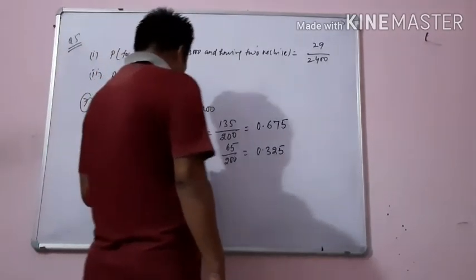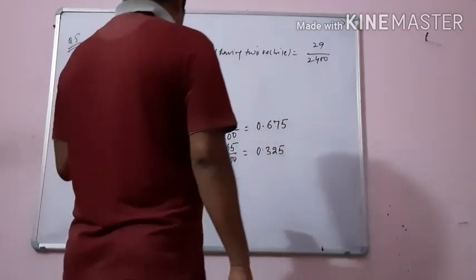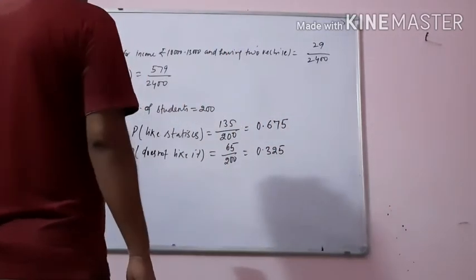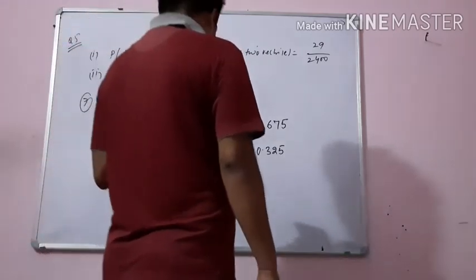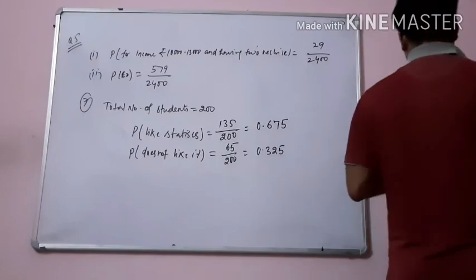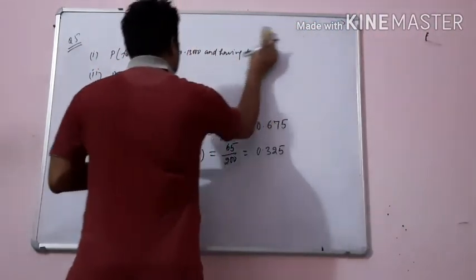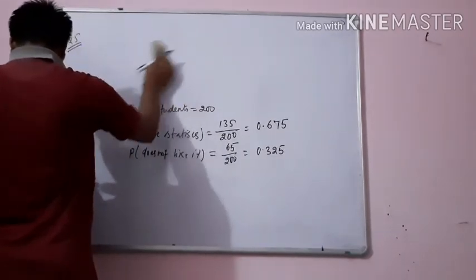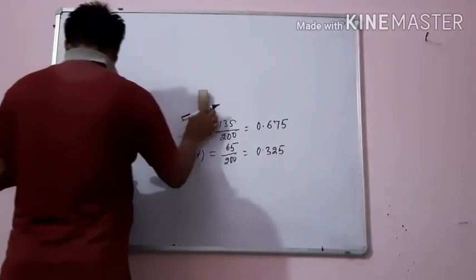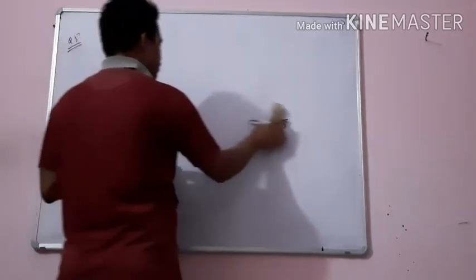Question number 11: 11 bags of wheat flour, each marked 5 kg, actually contain the following weights. Now 11 bags have been provided and their weights have been provided. Now you have to find the probability. Find the probability that a bag chosen at random contains more than 5 kg of flour.